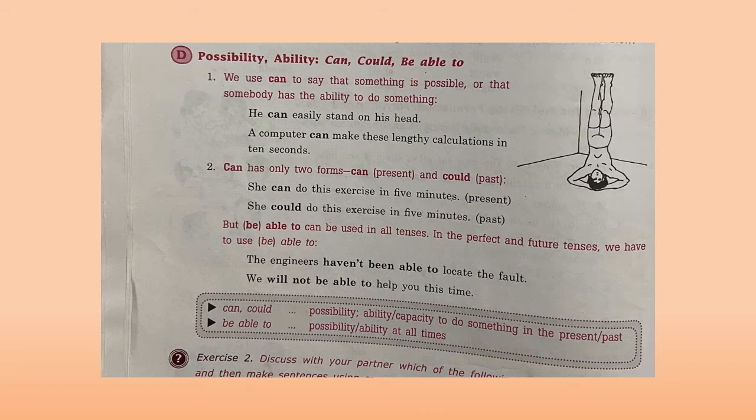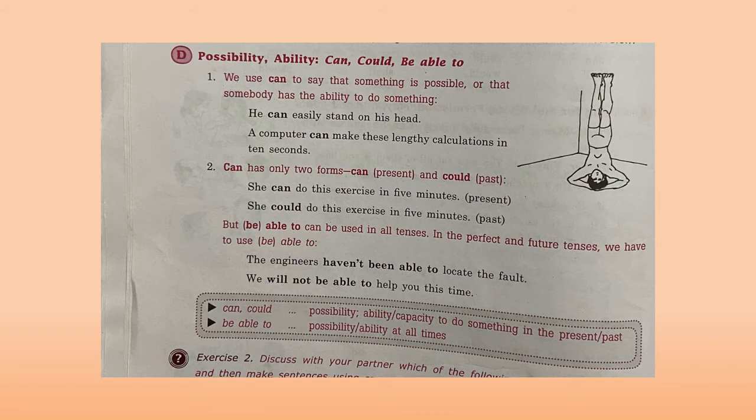Be able to means along with able to we can use other helping verbs like is, am, are, was, were, has, had, etc. That is why it is written be here. Able to can be used in all tenses, present, past and future. In the perfect and future tenses we have to use be able to. For example, the engineers haven't been able to locate the fault. Along with able to we have used the be form of the verb, that is, haven't been.